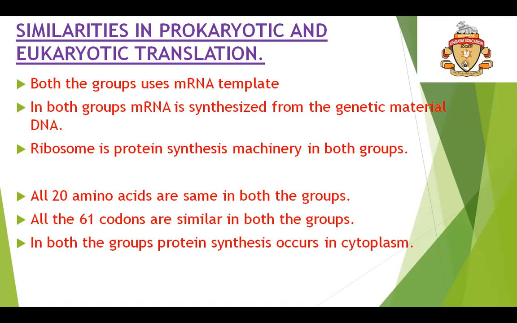Ribosome is the protein synthesis machinery in both groups. There is a difference in the type of ribosome, that is 70S type or 80S type, but the ribosomes are the same. All 20 amino acids are the same in both groups. All the 61 codons are similar in both groups. Here I have written 61 instead of 64 because the remaining 3 are the stop codons. In both groups, protein synthesis occurs in the cytoplasm.